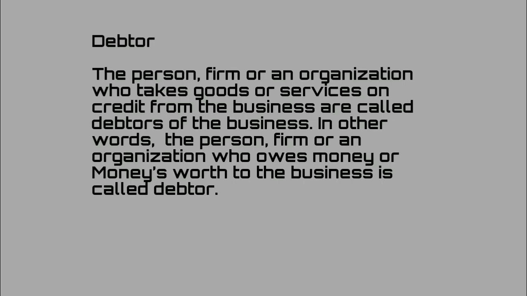Now the next accounting term is debtor. A debtor may be a person, a firm or an organization who takes goods or services from us on a credit basis. He is known as a debtor. So a debtor is a person who needs to pay us money in the future. That means he took some items from us on a credit basis. In accounting, a debtor is treated as an asset of a business. So debtor is also an accounting term. We need to record all the transactions related to the debtor in our book of records.